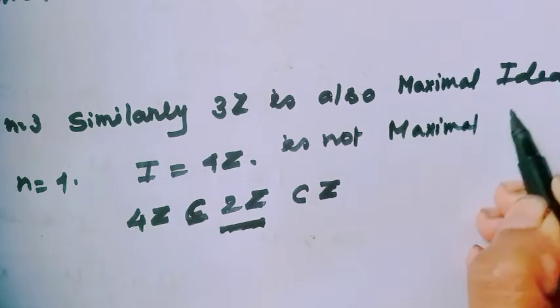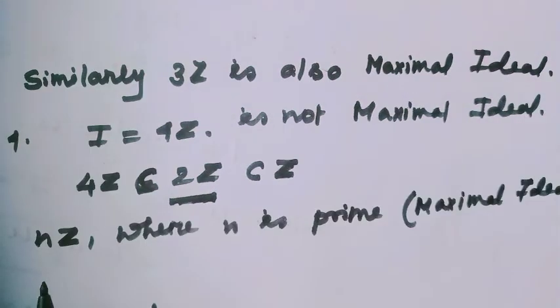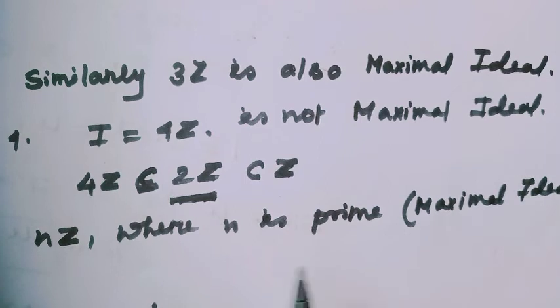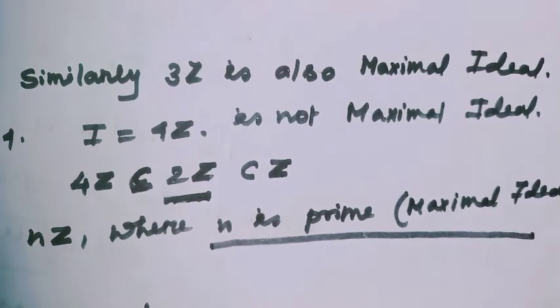Okay? Similarly, actually nZ is maximal when the number n is a prime number.